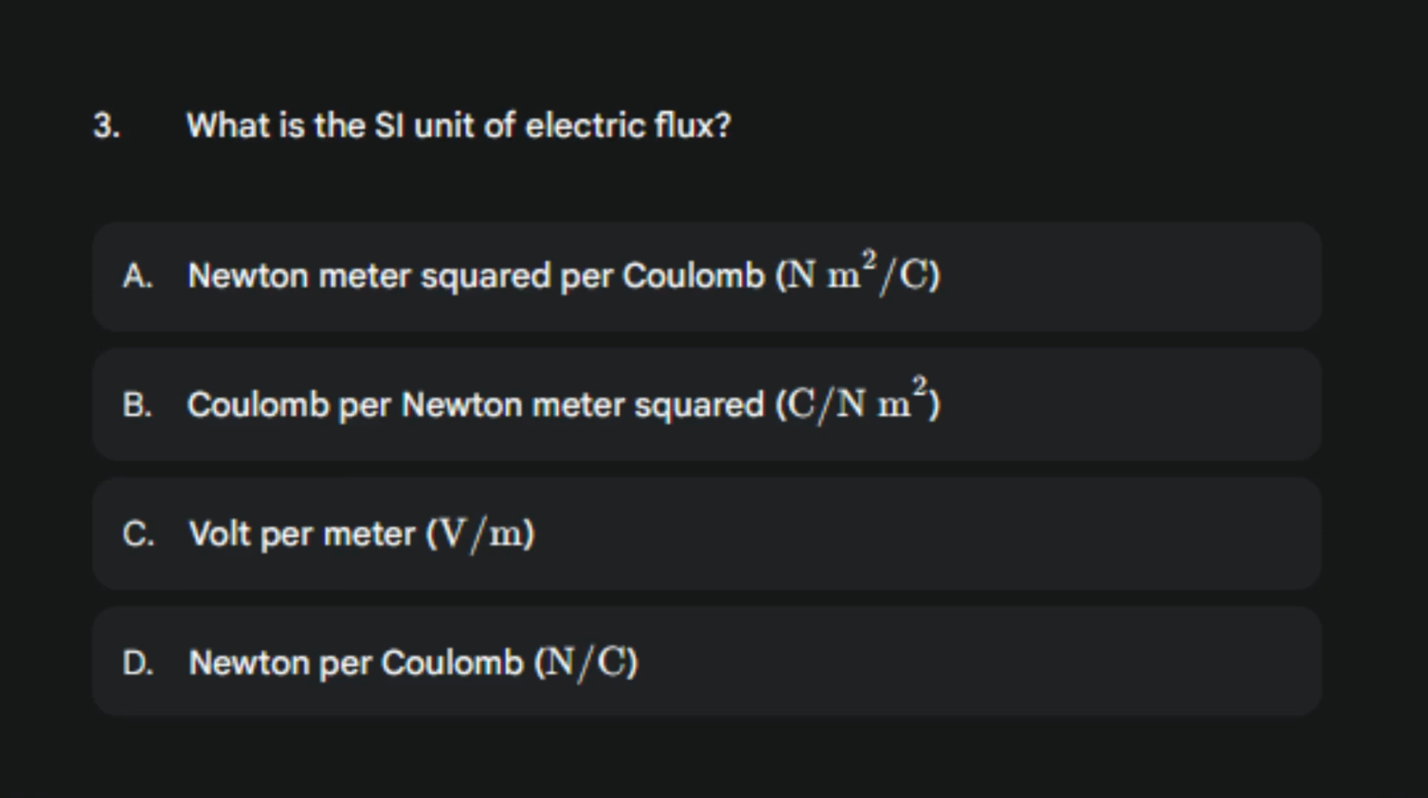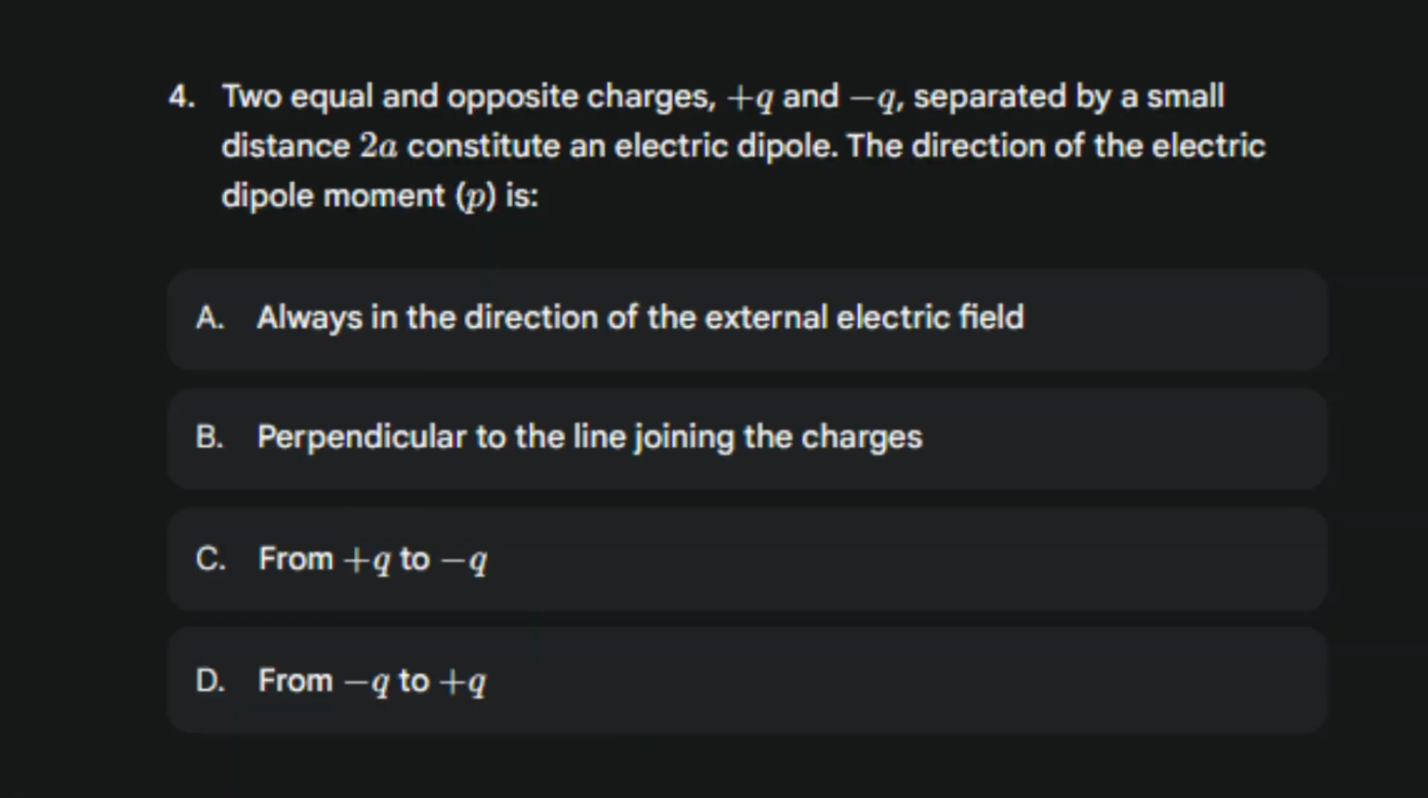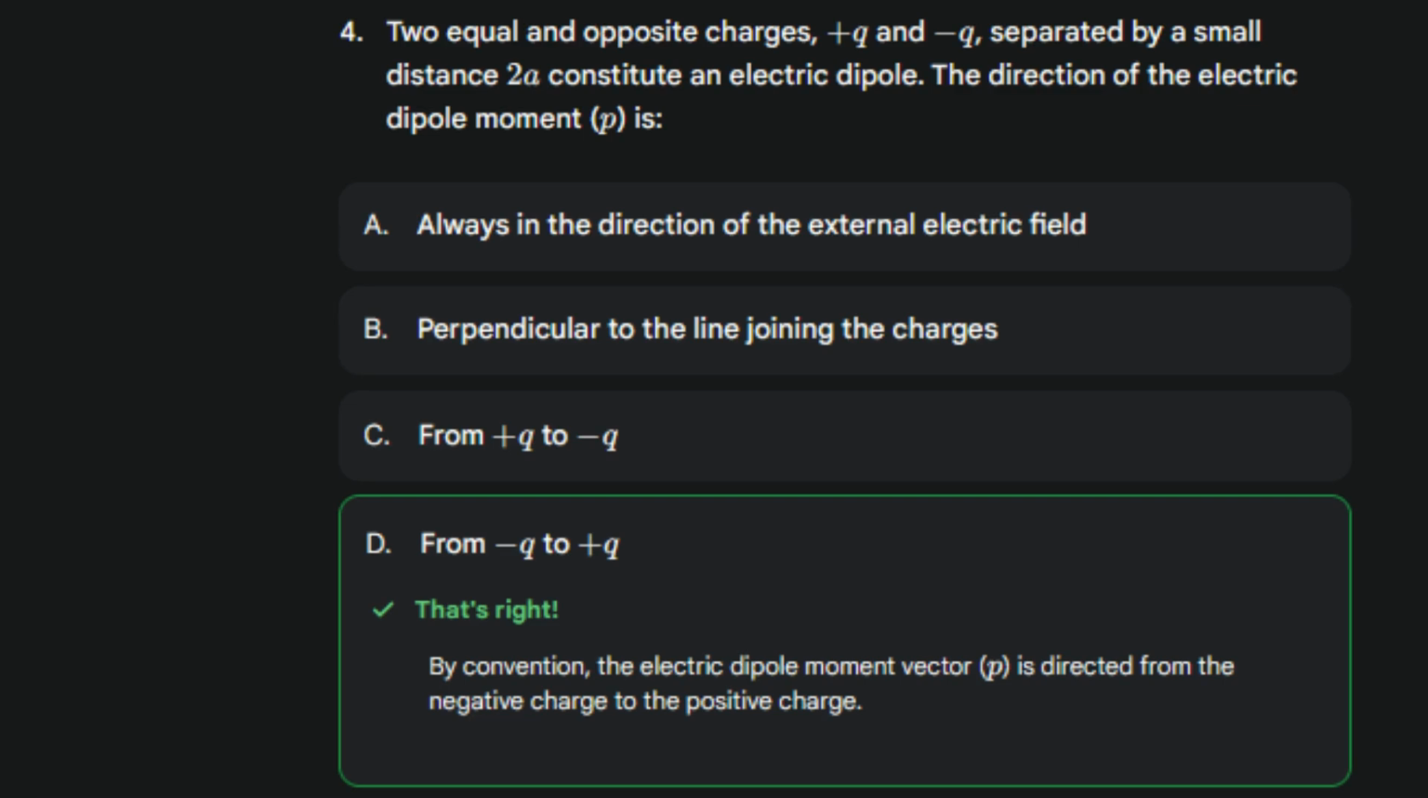And the next question, what is the SI unit of electric flux? Great, the correct option is A, Newton meter squared per coulomb. Now, question number 4 says, two equal and opposite charges, plus Q and minus Q, separated by a small distance 2a constitute an electric dipole. The direction of the electric dipole moment, P, is. That's great, option D, from minus Q to plus Q.